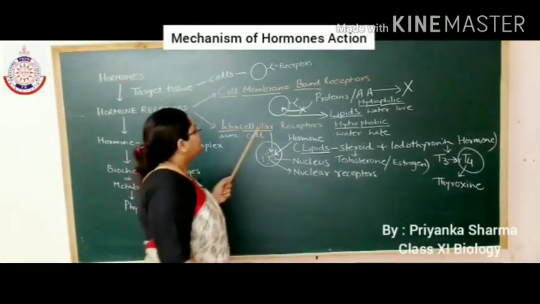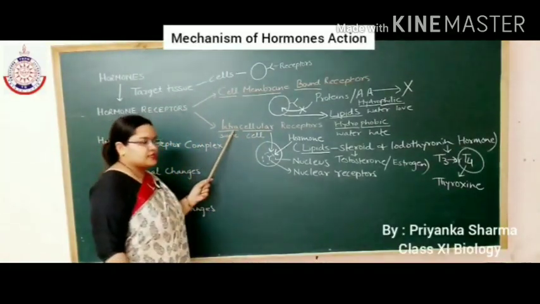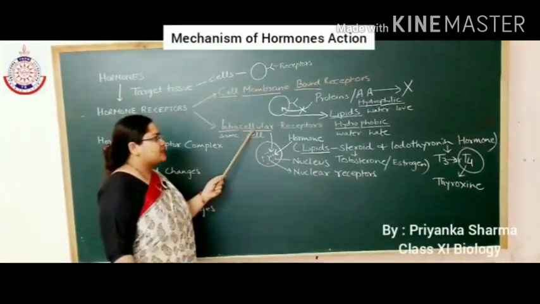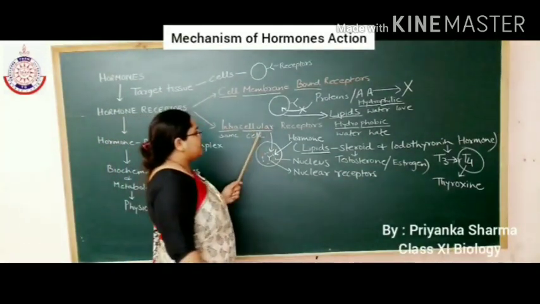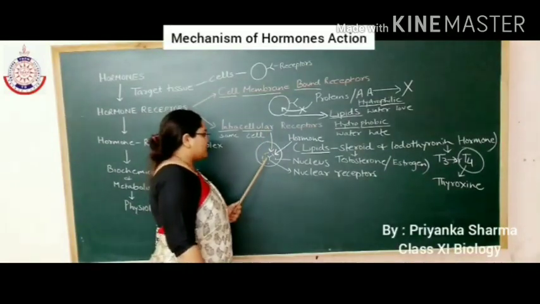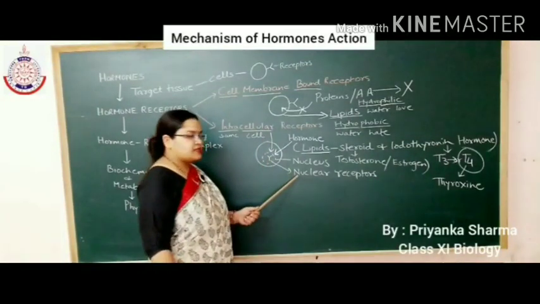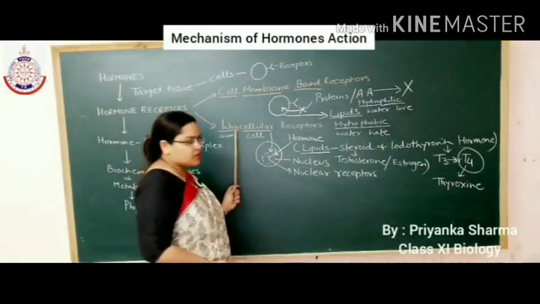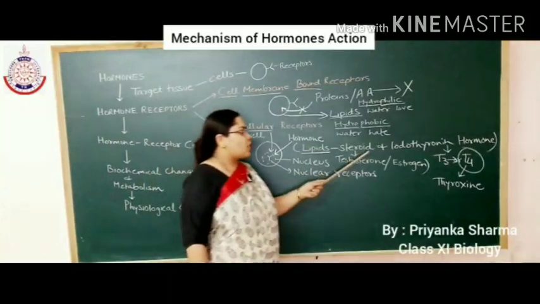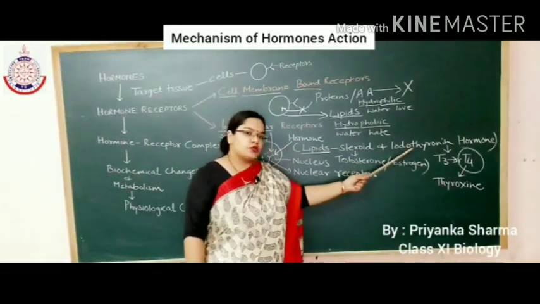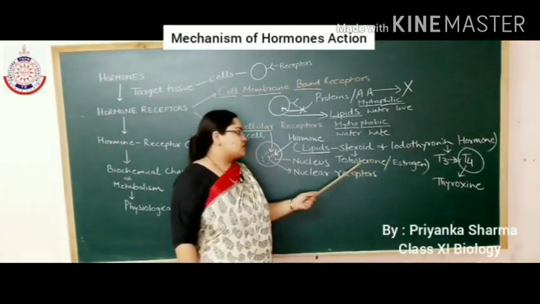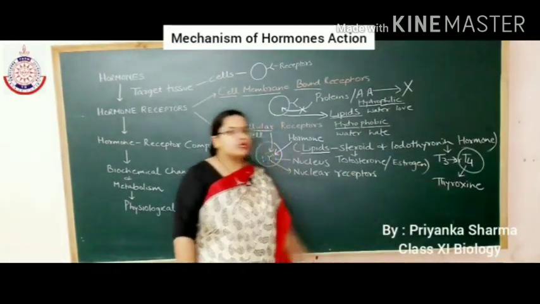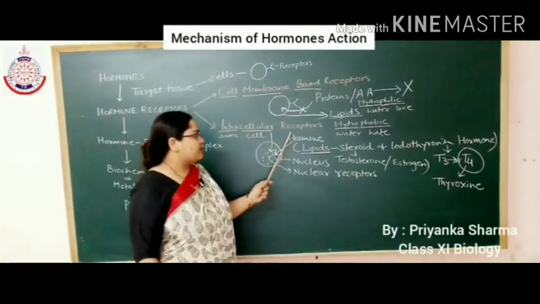Okay, now next is the intracellular receptors. Intracellular receptors are the receptors which are present inside the cell, and the receptors which are present in the nucleus are known as nuclear receptors. So which hormones work through the intracellular receptor? Yes, steroid hormones and iodothyronine hormones, that is testosterone and thyroxine. Testosterone, estrogen, thyroxine act through intracellular receptors.